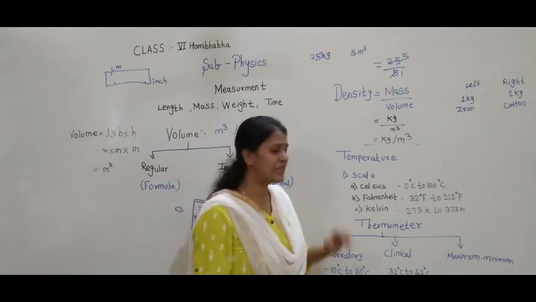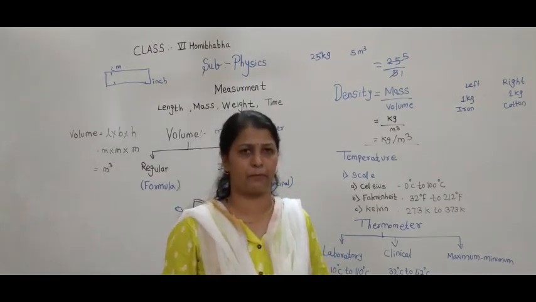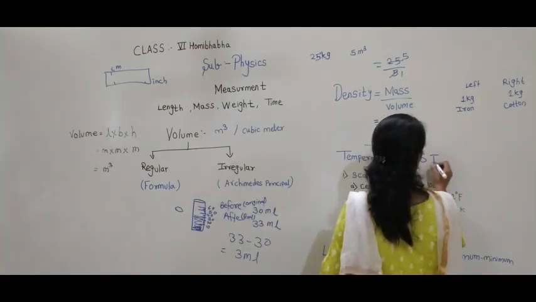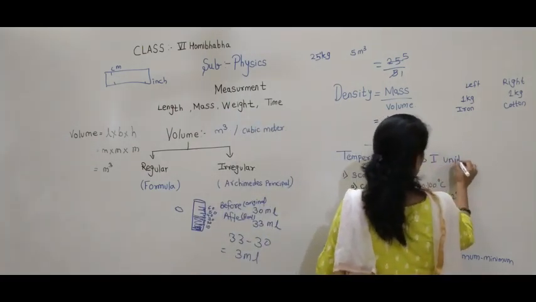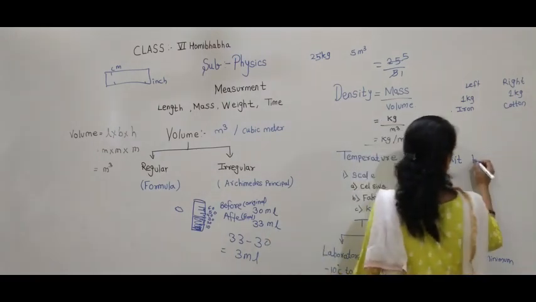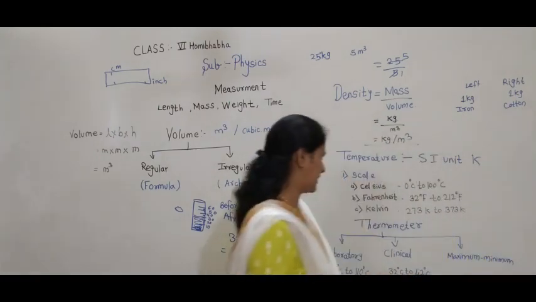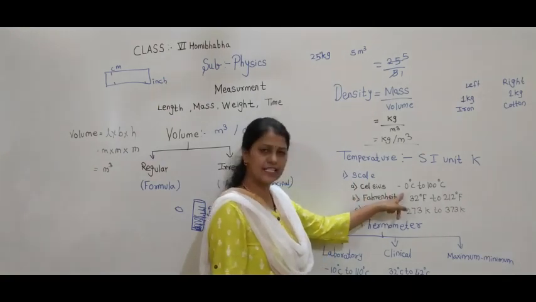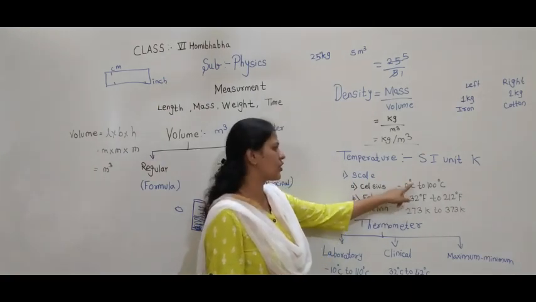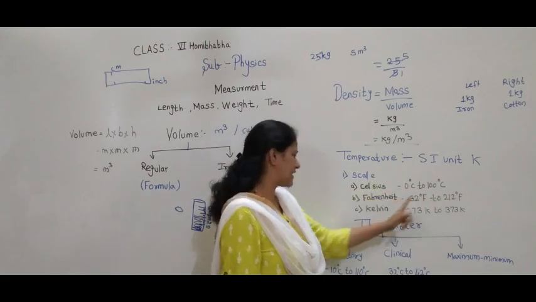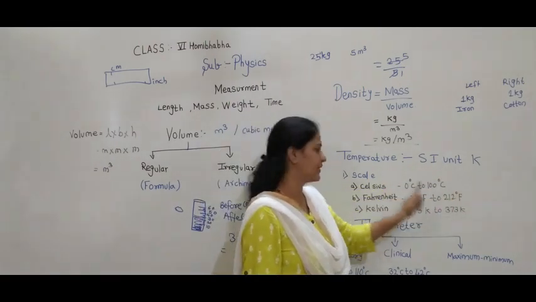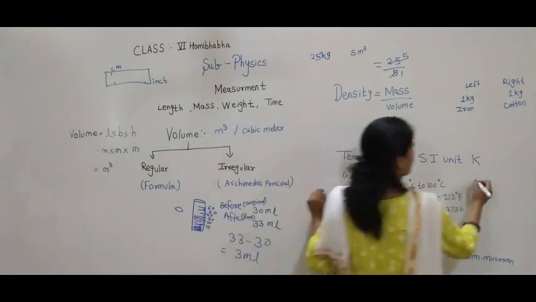Then what will be the SI unit of temperature? The standard, worldwide accepted unit of temperature is Kelvin. Now if you observe carefully, Celsius is written as degree Celsius: 0 degree Celsius, 100 degree Celsius. Fahrenheit: 32 degree Fahrenheit, 212 degree Fahrenheit. This is the range of the scale.